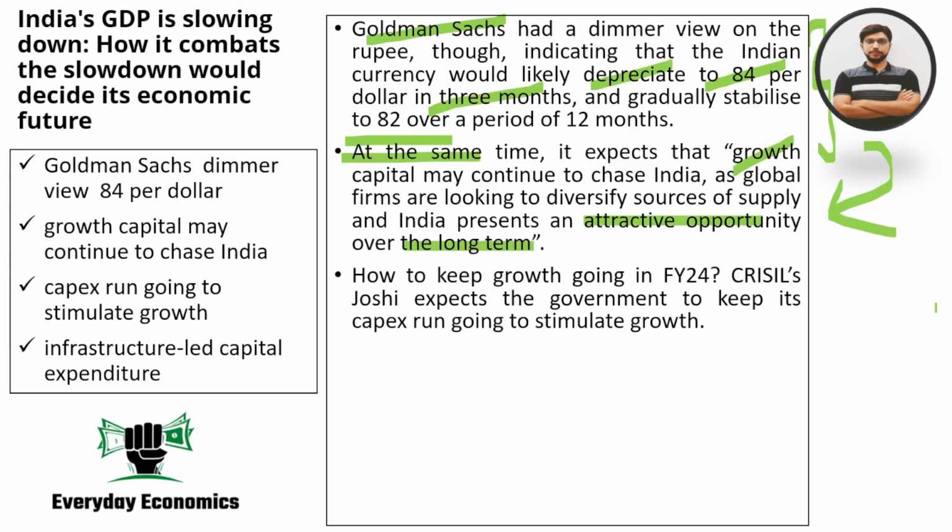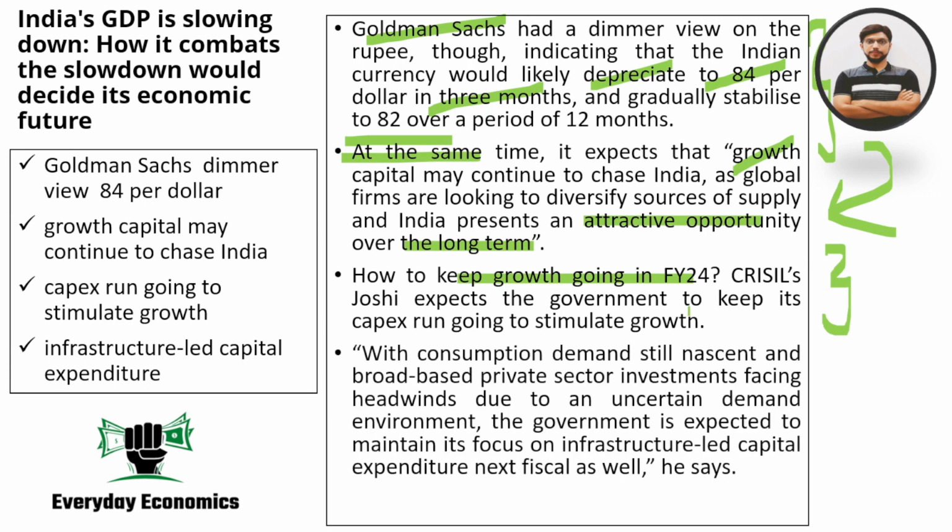If the question asked to you is how we can keep the growth on track in the financial year 2024, the idea to keep in mind is that there are basically four engines for growth: a consumption engine, an investment engine, a government expenditure engine, and an export engine.